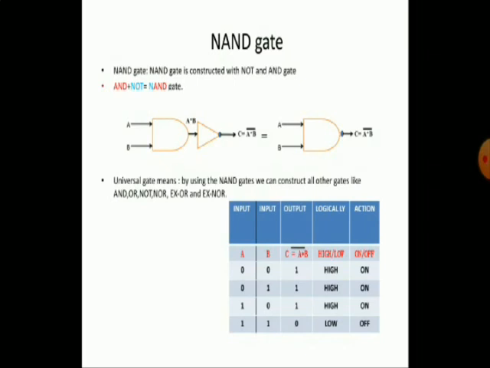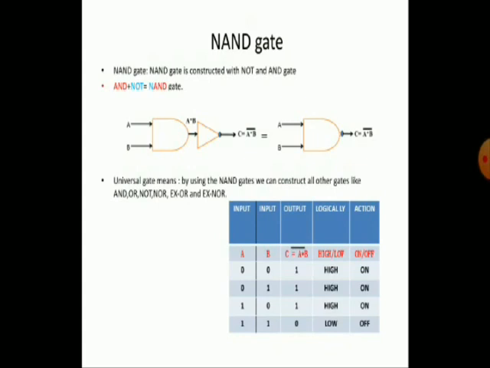So let us come to the operation of the NAND gate, which is exactly opposite of the AND gate. You observe here both inputs are A, B, and the output is the complement of A into B, meaning the inverse of the AND operation. You can observe the truth table. Here A, B are the inputs.